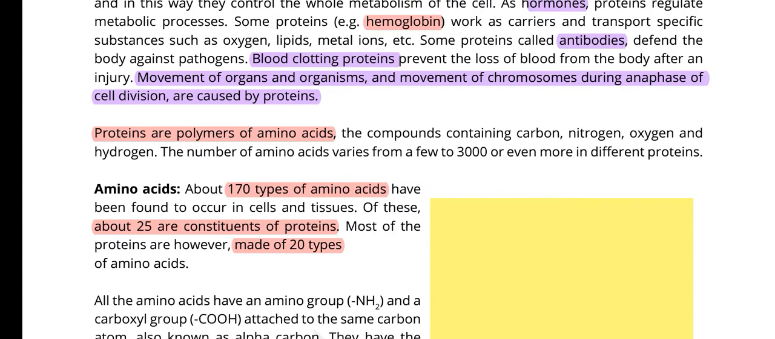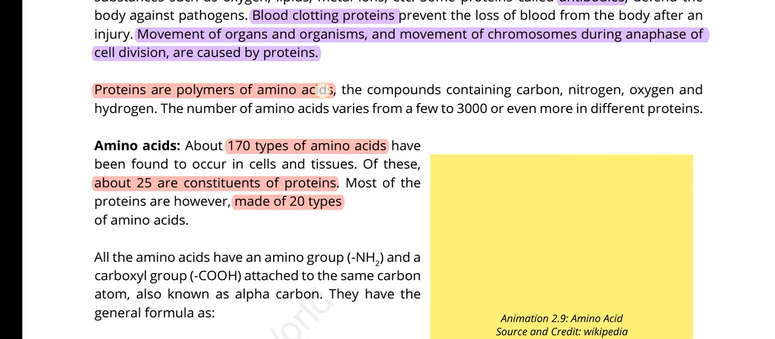And after that, the structure of protein. Proteins are polymers of amino acids, and they contain CHON. You can remember NOCH: nitrogen, oxygen, carbon and hydrogen may be present. And there are a lot of amino acids that are attached with peptide bonds and form the structure of proteins.